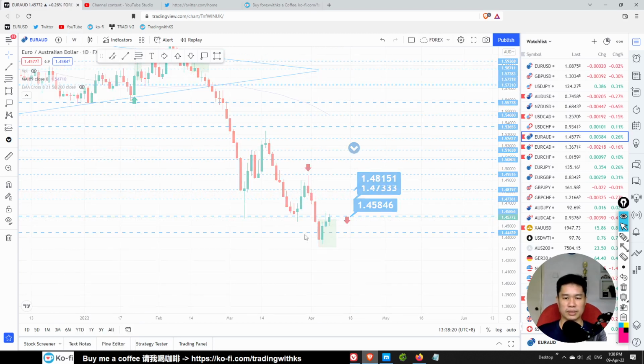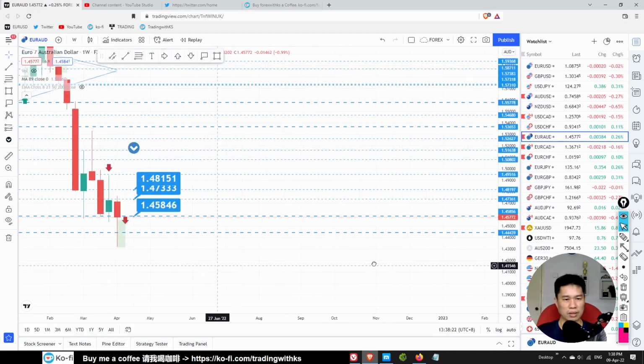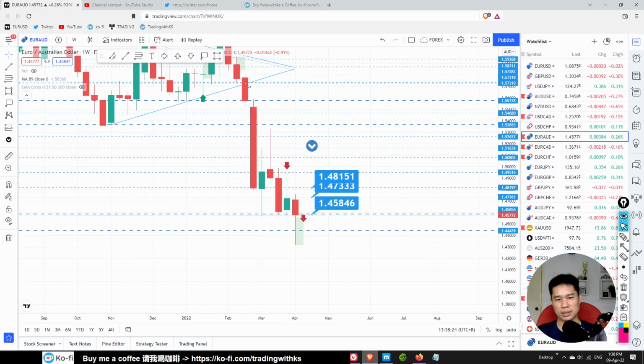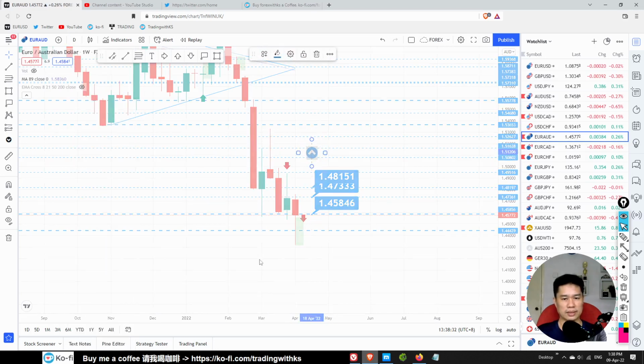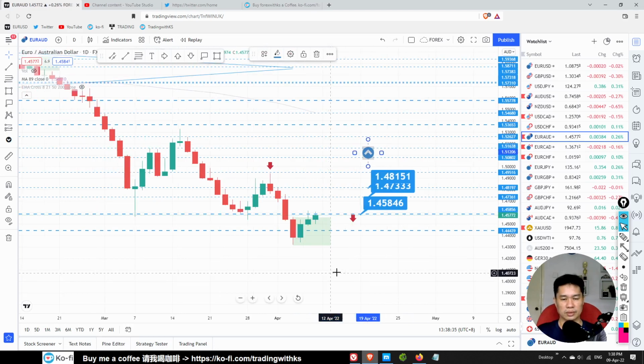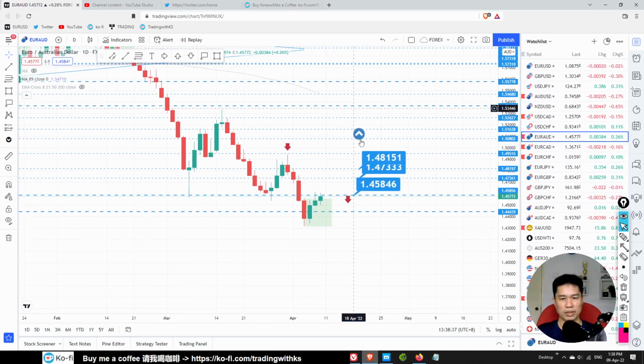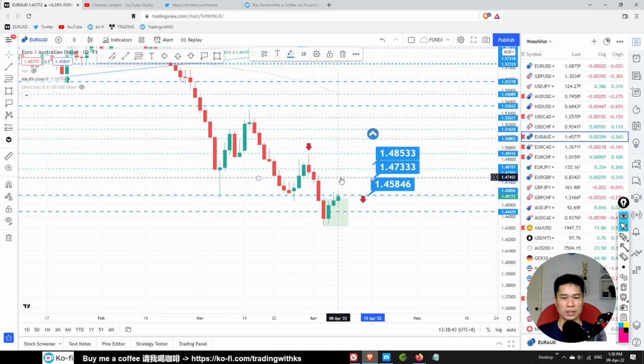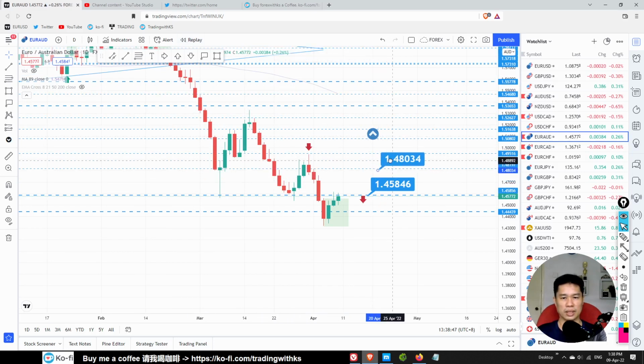Look at the weekly first. Weekly, we got a rejection pin bar over here. So probably weekly has turned bullish. So this one, wait for a deeper retracement before you go for any sell trade.